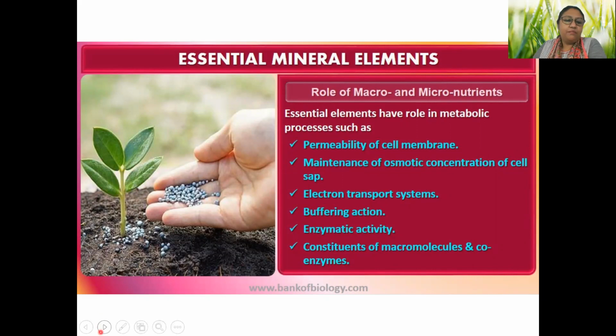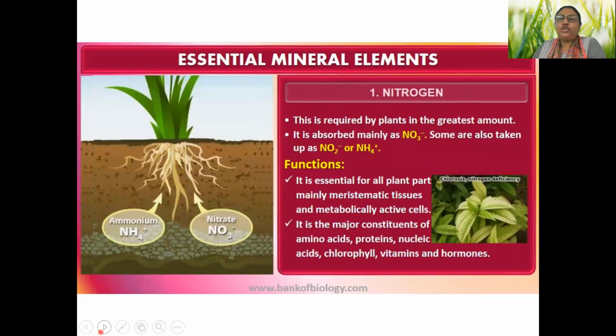Okay, so we will now talk specifically about the role of each and every element. Nitrogen is required by plants in the highest amount because it is present in protein. Amino acids have an amine group, that means nitrogen is present in them, isn't it? Apart from that, where is nitrogen present?